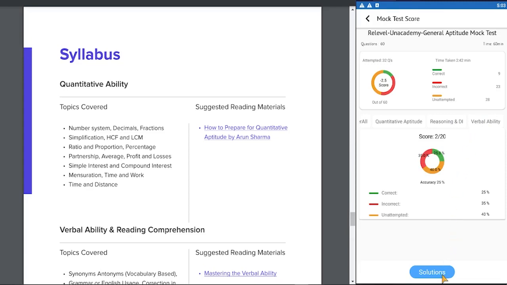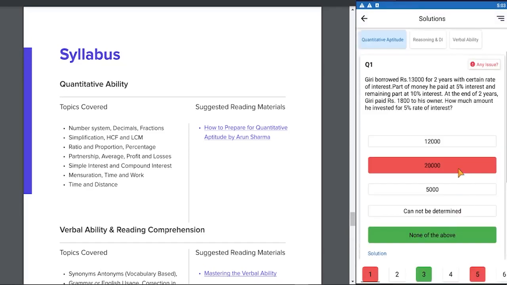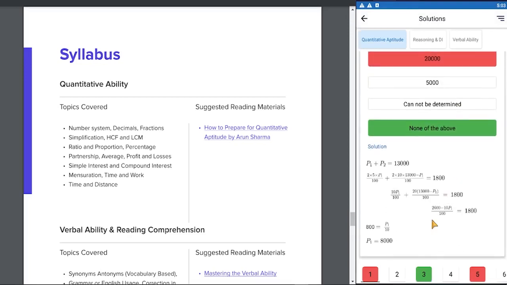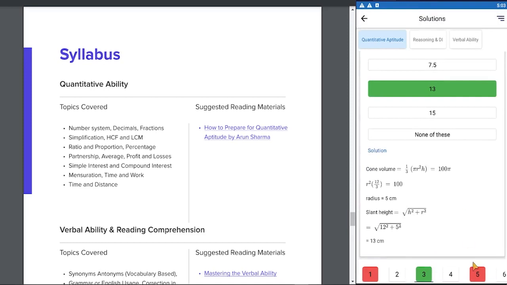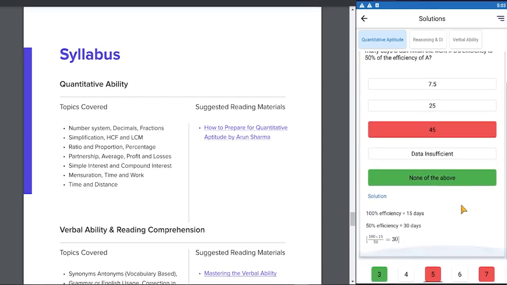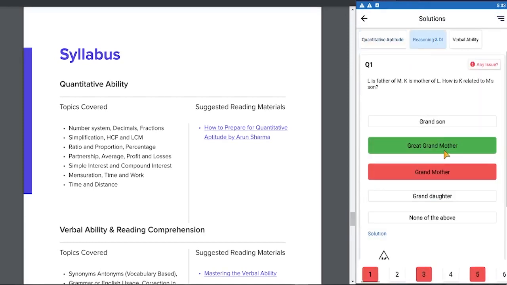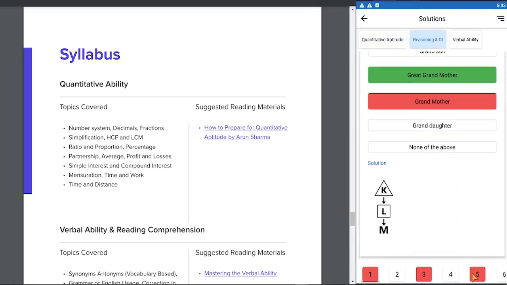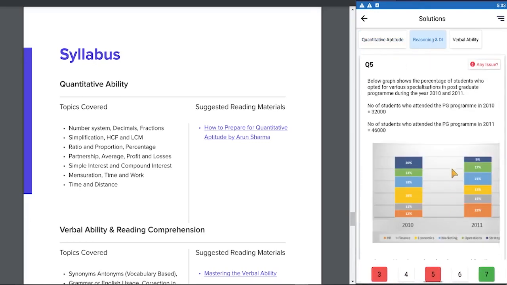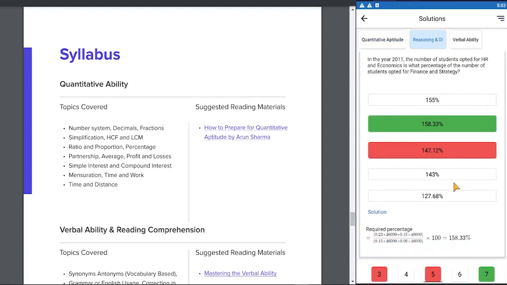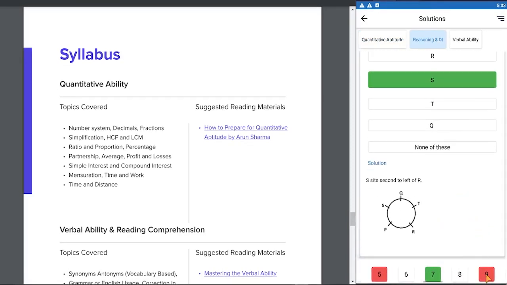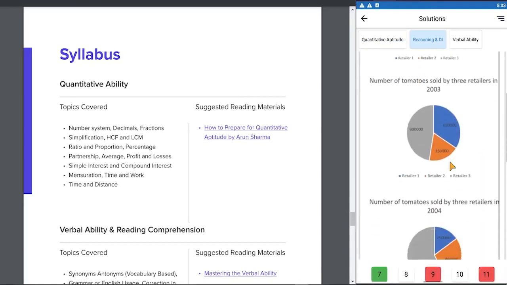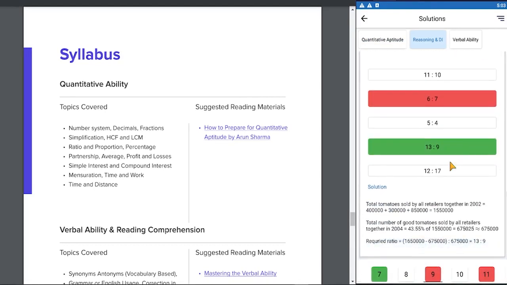So the most important part now is the solutions. We give detailed solutions for each answer. So you get a complete, detailed solution for each answer. Same in reasoning ability. For graphs, we not only give the answer, we give the detailed solution.